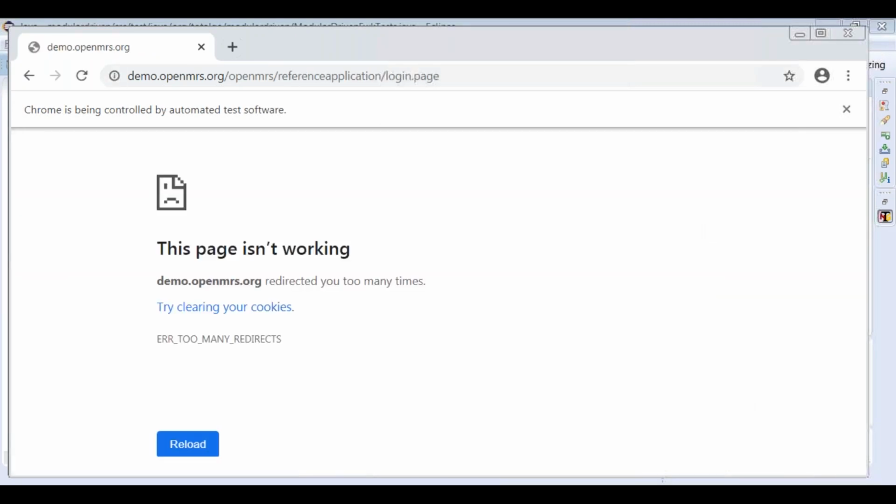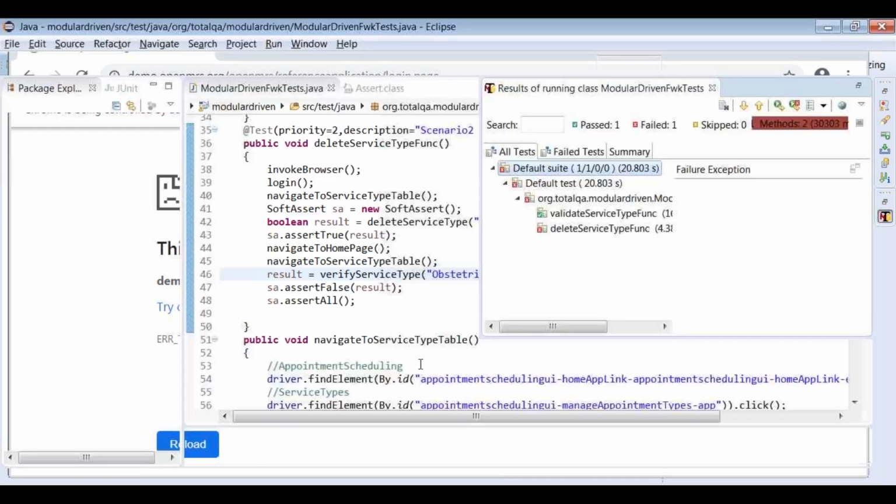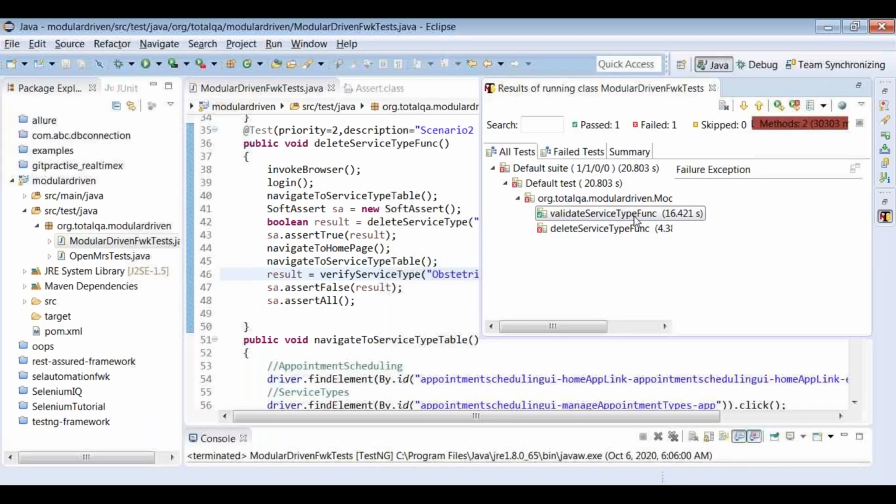For the second test case, I think it's just taking some time to reload. Even if it reloads, it is not working. Okay, let's see if the first test case is completed or not. You see here, the validate service type functionality is working fine, right? The first test case is completed.